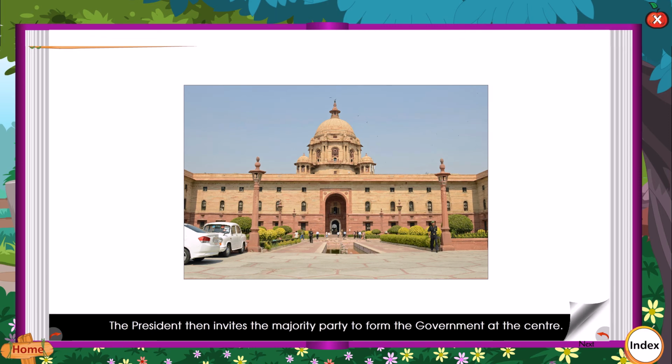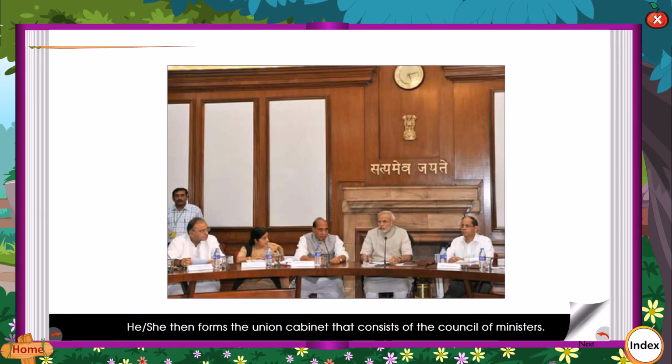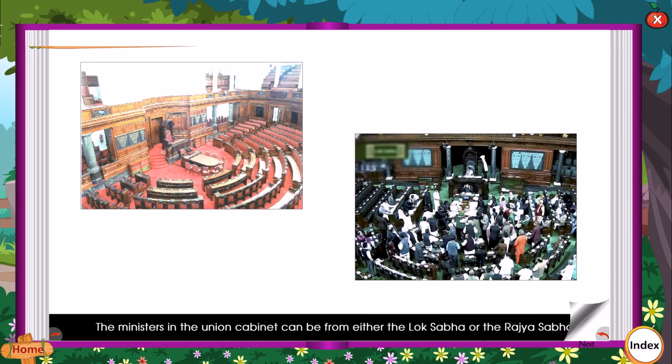The President then invites the majority party to form the government at the center. He or she appoints the leader of the majority party as the Prime Minister. He or she then forms the Union Cabinet that consists of the Council of Ministers. The ministers in this Union Cabinet can be from either the Lok Sabha or the Rajya Sabha.